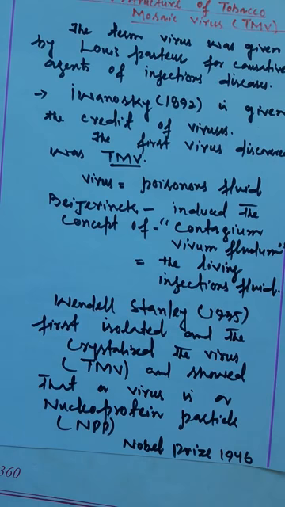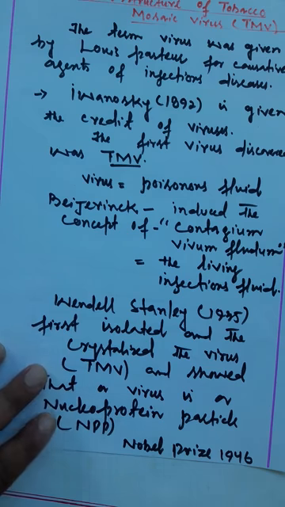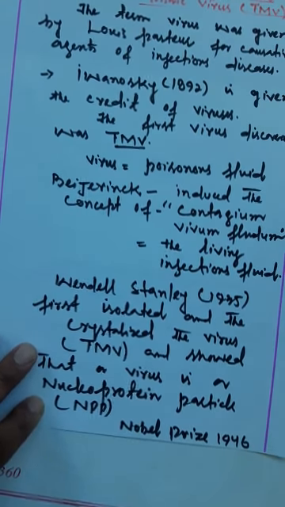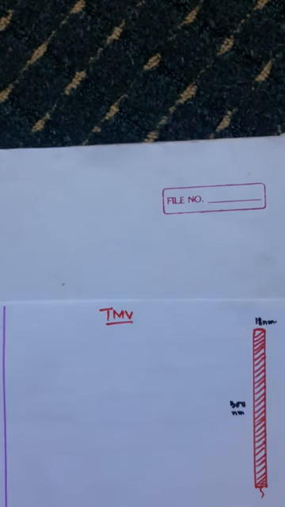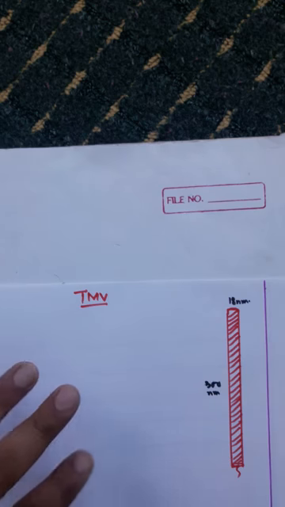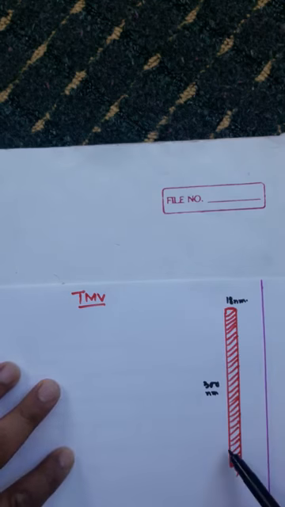He for the first time isolated it and showed that it is a nucleoprotein particle, for which he was awarded the Nobel Prize in 1946. Now the structure of TMV. So my dear students, if you will see TMV, tobacco mosaic virus, TMV is basically a rod-shaped virus, a cylindrical